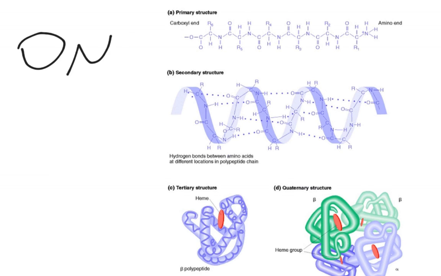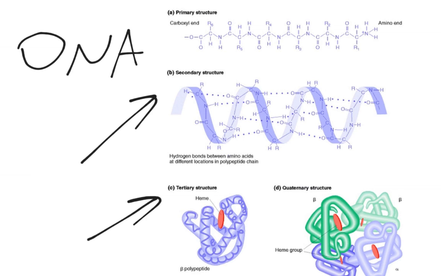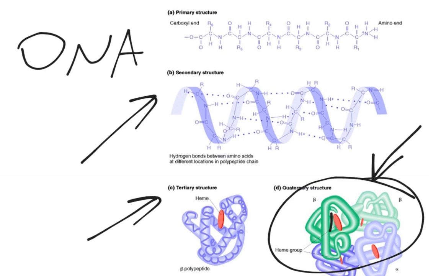The secondary structure is actually the interaction between the R groups of the amino acids in the primary structure. The tertiary structure is actually going to be interaction of secondary structures. So once the secondary structures form, we're going to have an interaction between them. And then the quaternary structure is going to be basically a conglomeration of multiple proteins put together. So for example, this protein is hemoglobin, and you can see it's actually got 1, 2, 3, 4 subgroups or subunits. In other words, 4 smaller proteins that come together to make it up.